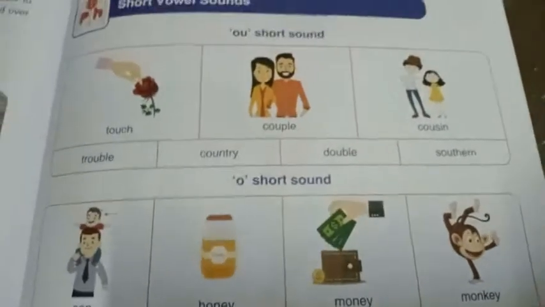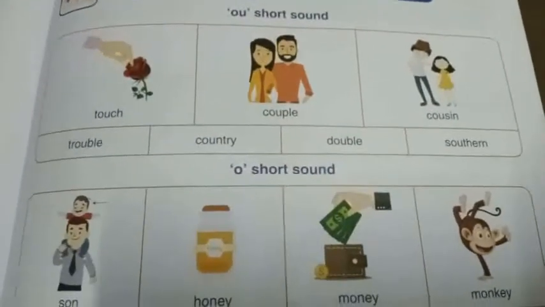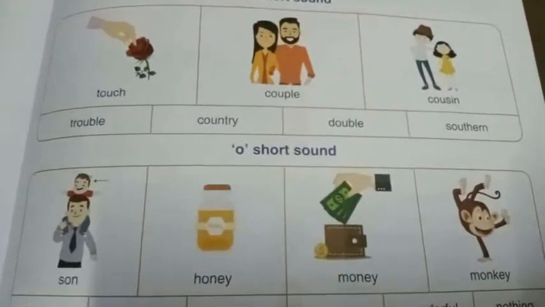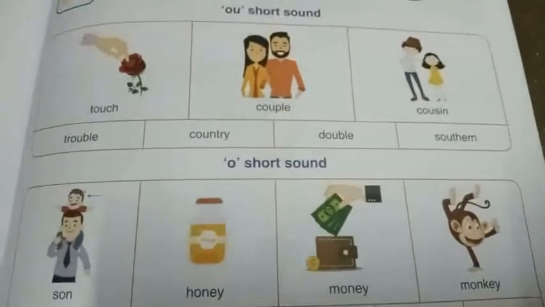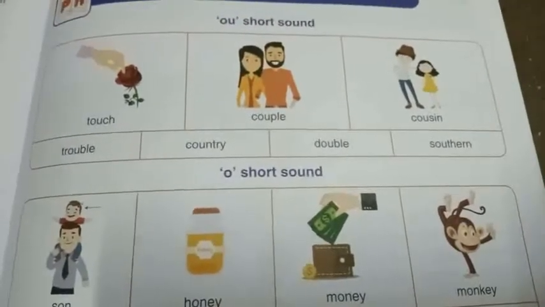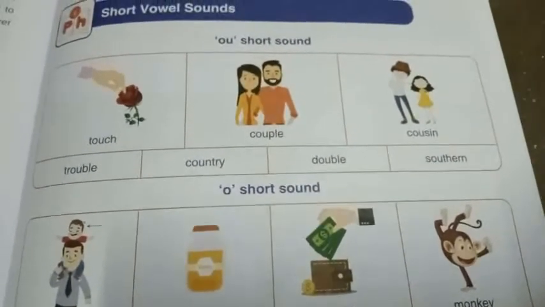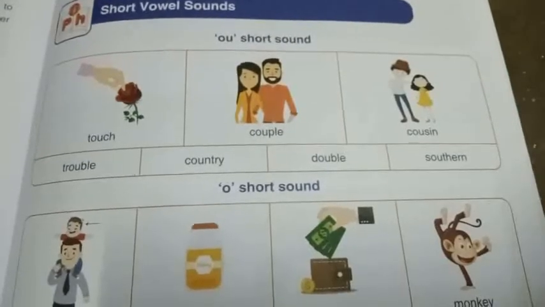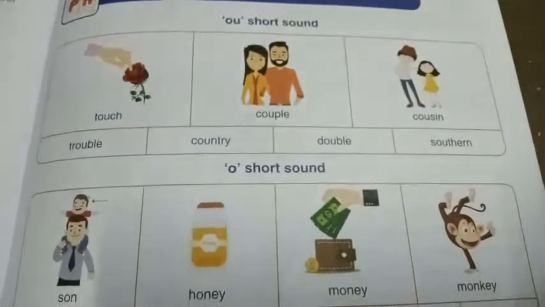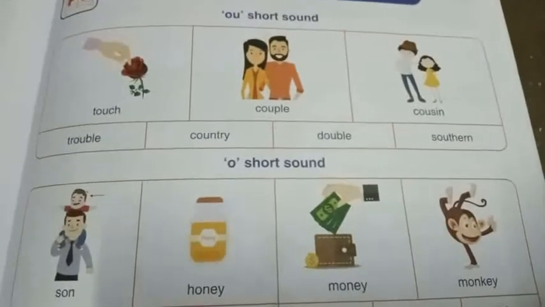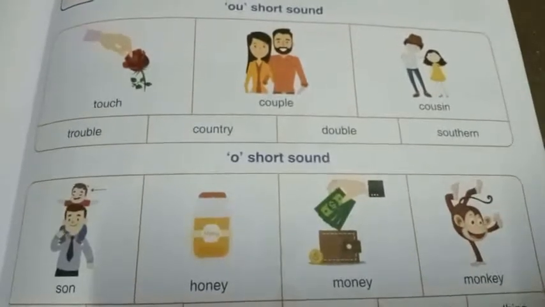Yes, great, my dear children. Did you listen to this phonics class? I'll give you 10 seconds time, or you can pause the video, then read this. Use the vowel sounds. These are all called short vowel sounds. Great.